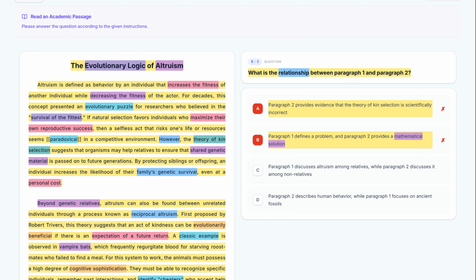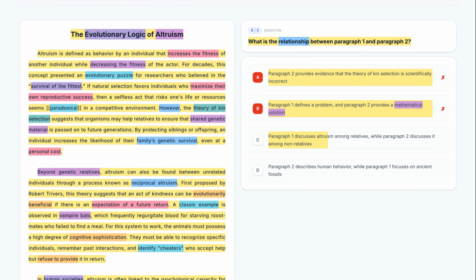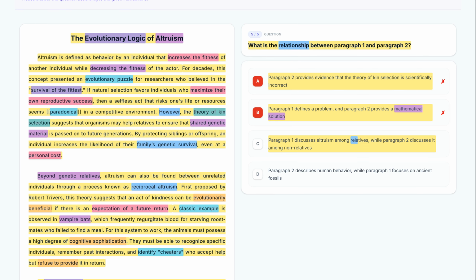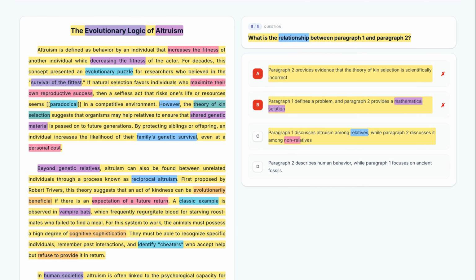Here's option C. Let's break it down. Paragraph 1 discusses altruism among relatives, while paragraph 2 discusses it among non-relatives. This is the most accurate description. Paragraph 1 focuses on relatives, kin selection, while paragraph 2 discusses altruism among non-relatives, reciprocal altruism. We should keep this.